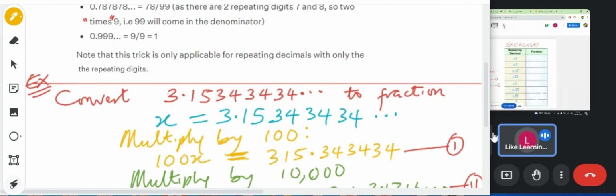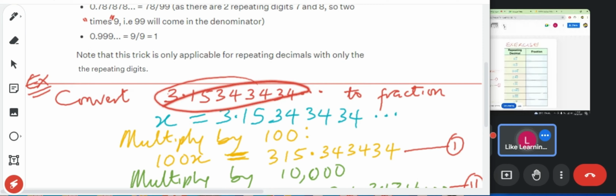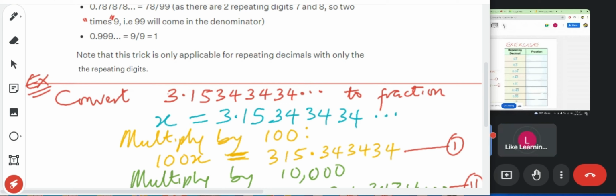So in summary, when you have a situation like this, you first of all multiply it by a power of 10, something that has a number of zeros, so that it can move the decimal point to where the recurring decimal starts. Let me put it in brackets: to move the decimal point to where the recurring decimal starts.